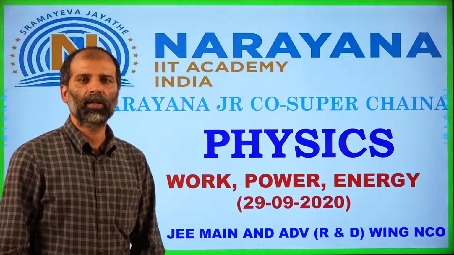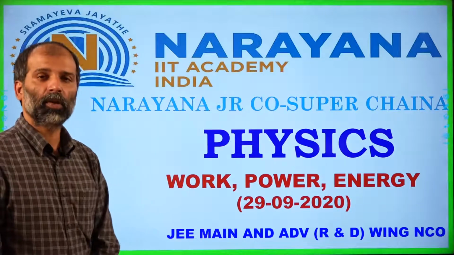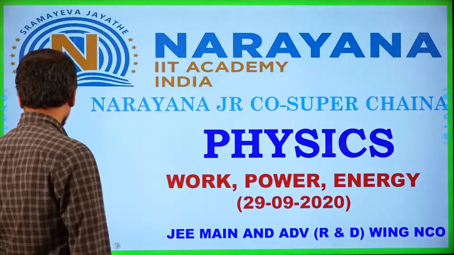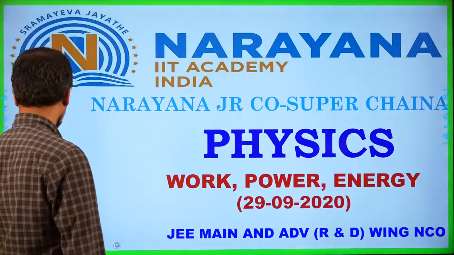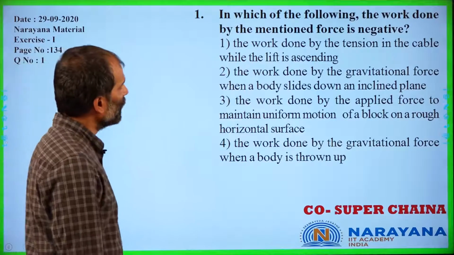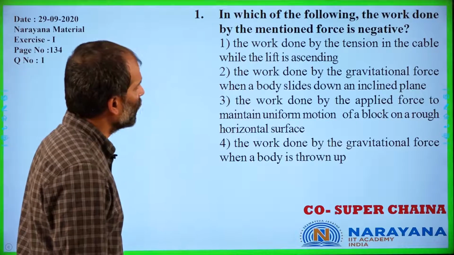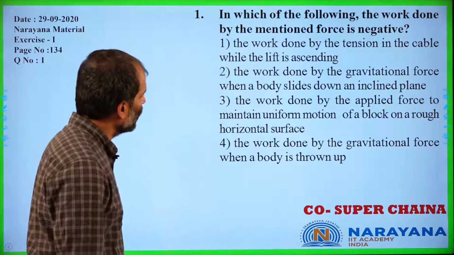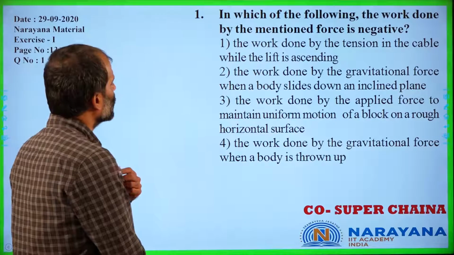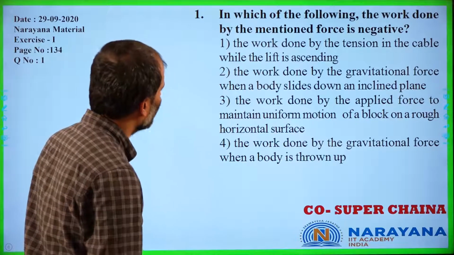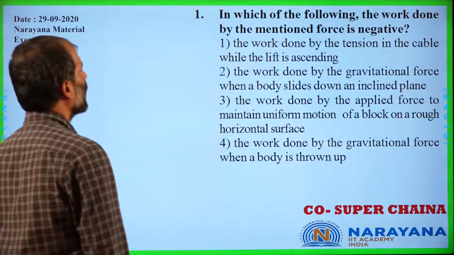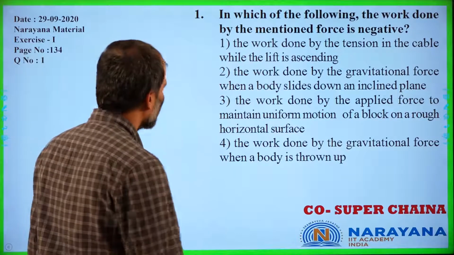In today's session, let us discuss problems on work, power and energy. Moving on to our first slide. In this, it is given: in which of the following is the work done by the mentioned force negative? Now here, the first option is the work done by tension in the cable when the lift is ascending up.